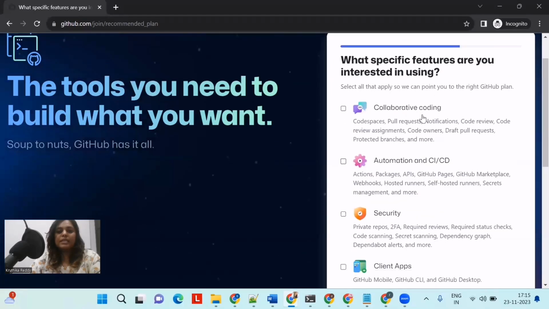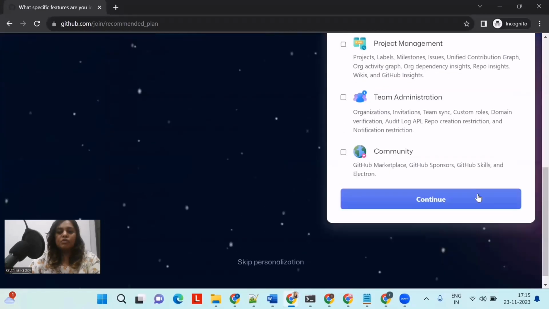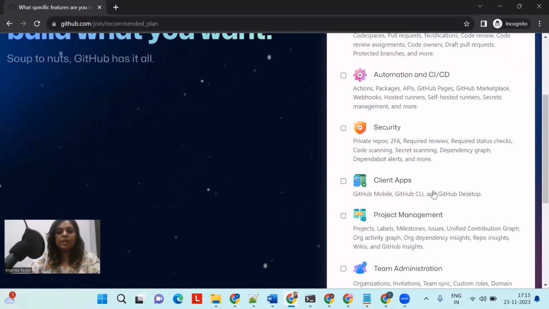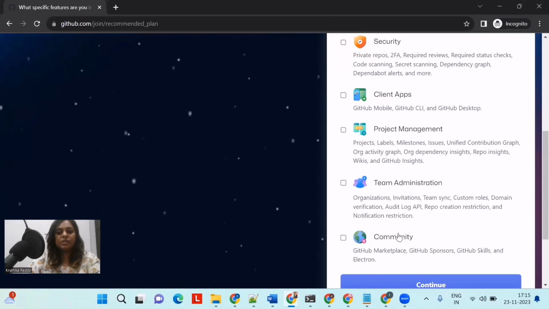Okay, now we can see what specific features are you interested in using. So select all that apply so we can point you to the right GitHub plan, right? So these are the features which they have in the GitHub. So you can go through it. So we have collaborative coding, automation and CI/CD, security, client apps, project management, team administration, community.